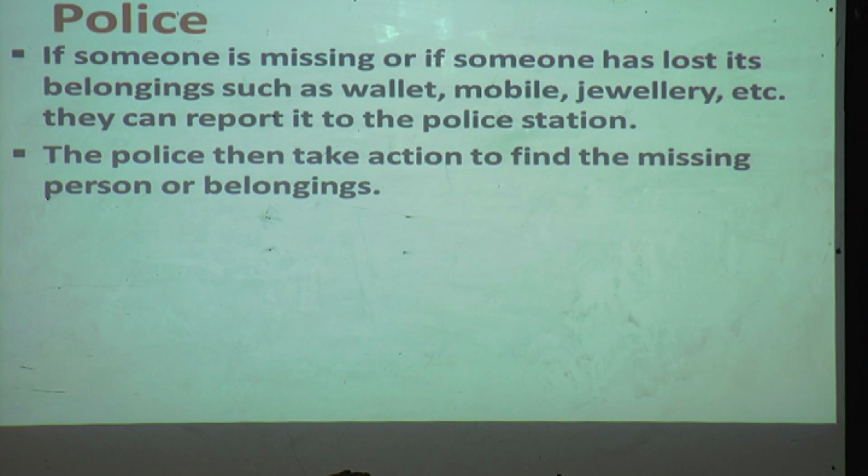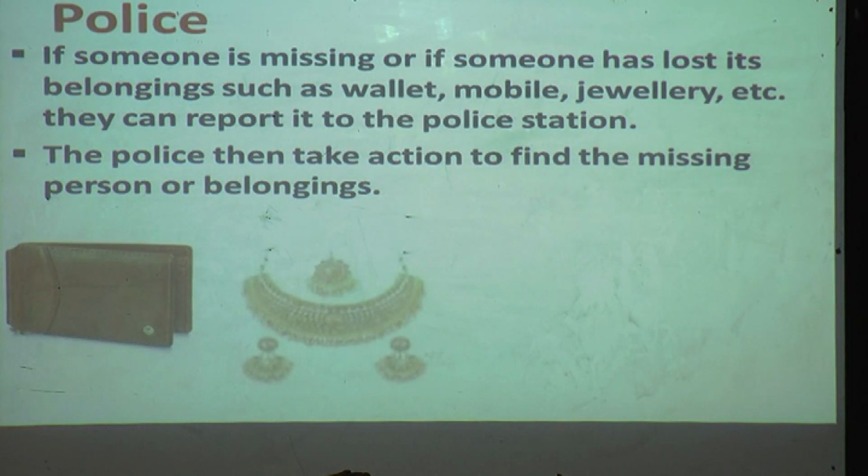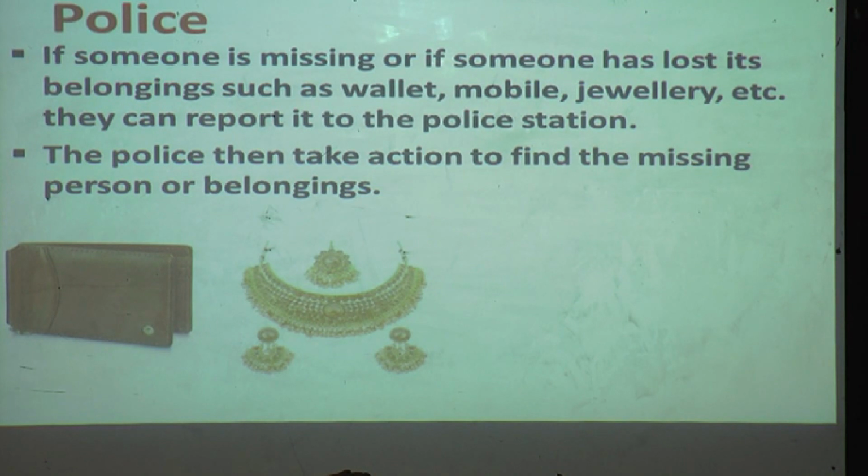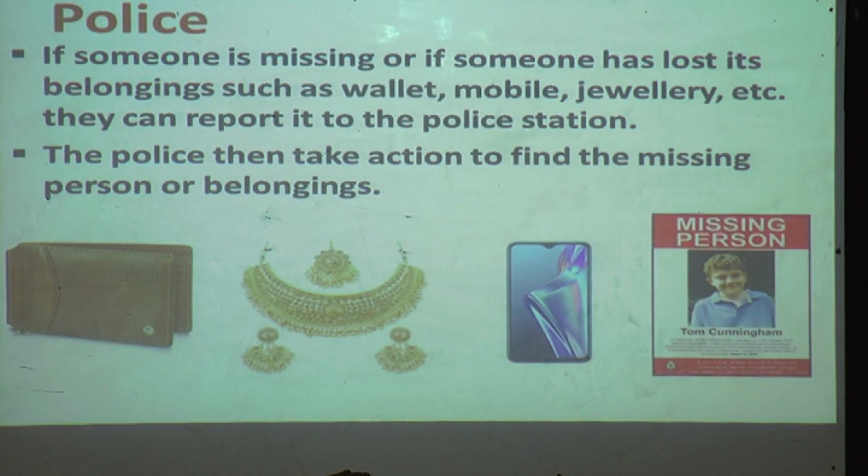If someone is missing, or if someone has lost belongings such as a wallet, mobile phone, or jewelry, they can report it to the police station, or report a missing person.